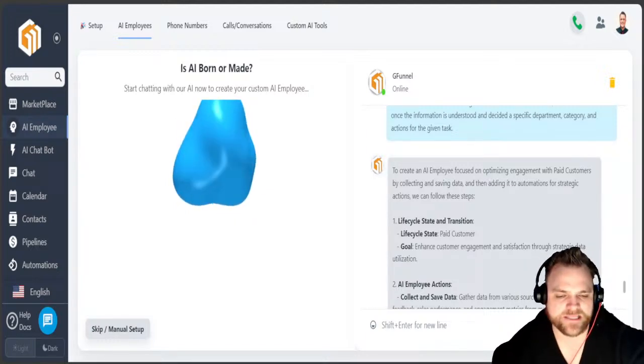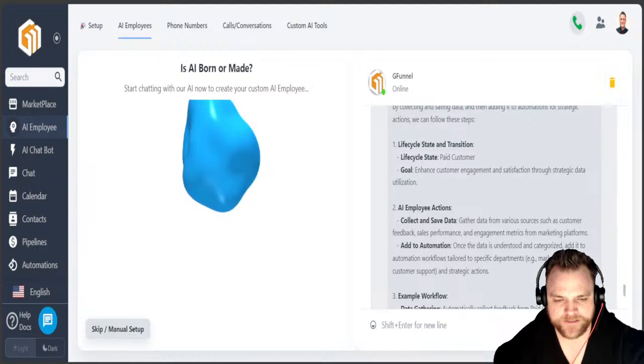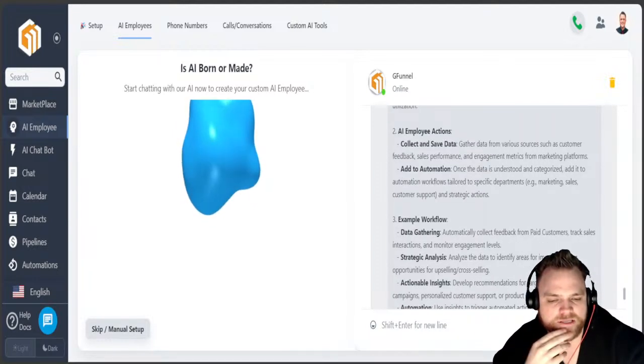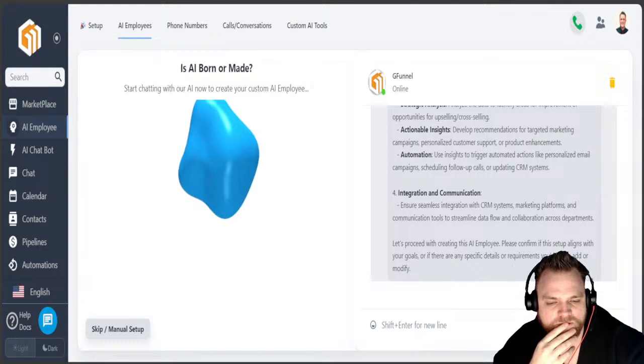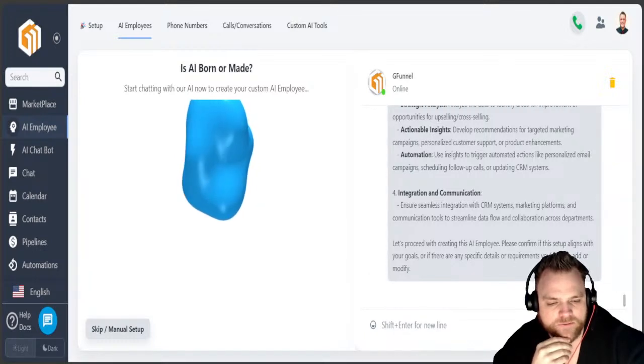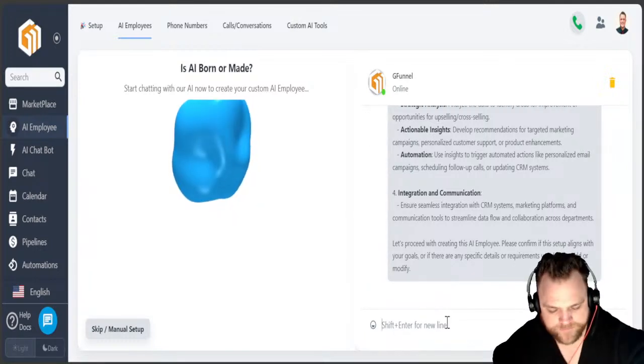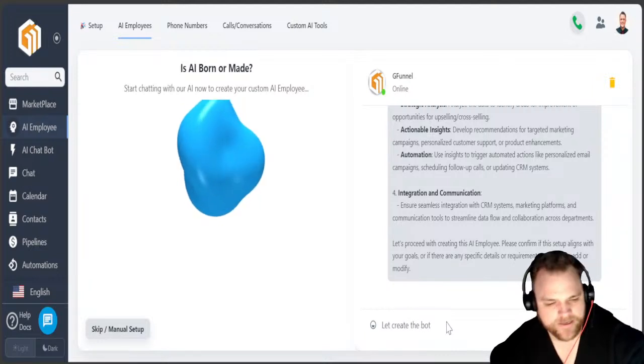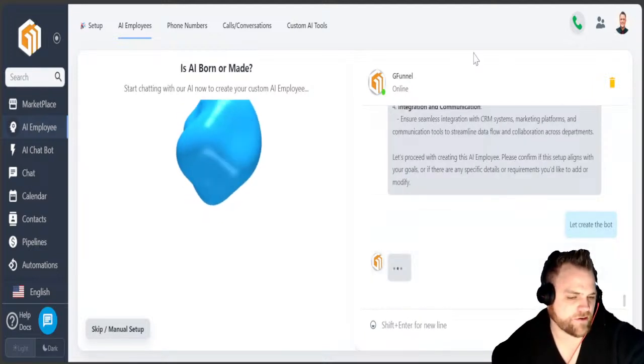So we're going to let this only be available for paid clients. Now that we have the paid clients, again, we understand the lifecycle, we understand what's going on, and we'll just say, please confirm. Let's create the bot. And I'll just let it know, let's create the bot.